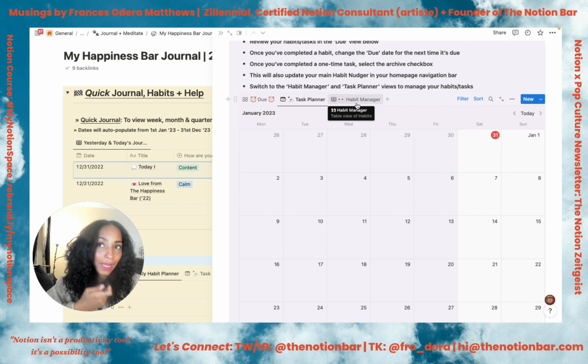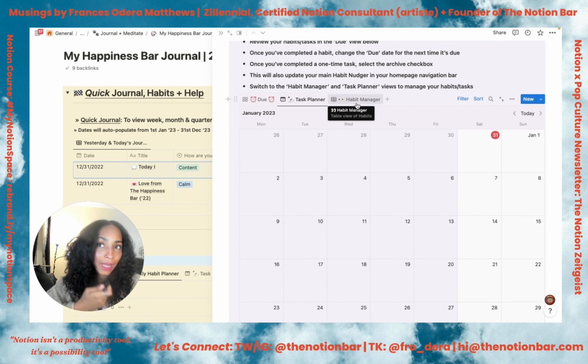Then you've also got your habit manager, over here. This section here is for when you wake up in the morning, like how are you showing up for yourself that day? And for example, let's say I had a daily habit that I wanted to put in here, which was journal. Maybe that's the daily habit for that day. Then AM, it's not really a day of the week thing, so we'll leave that. And let's say that was due then.